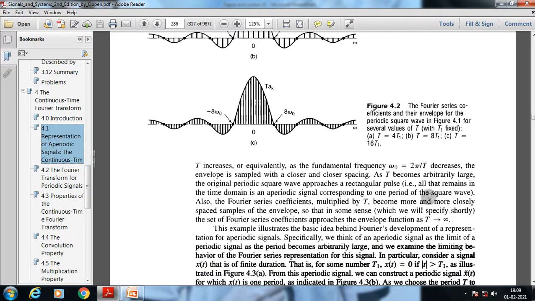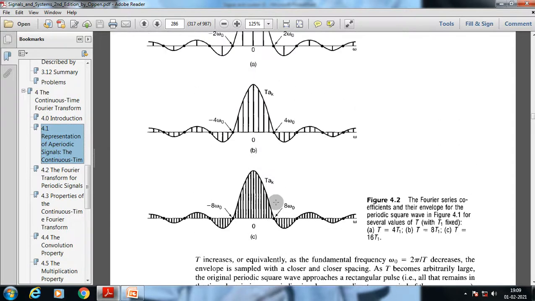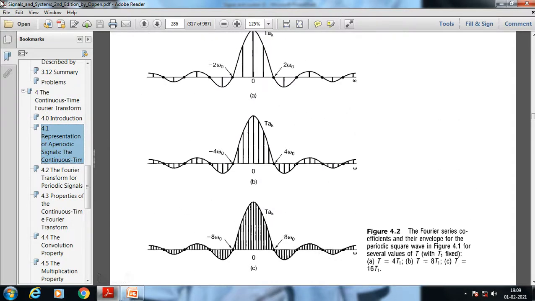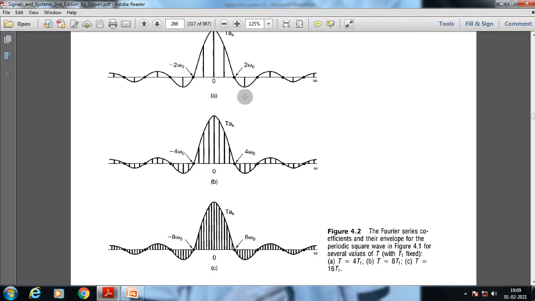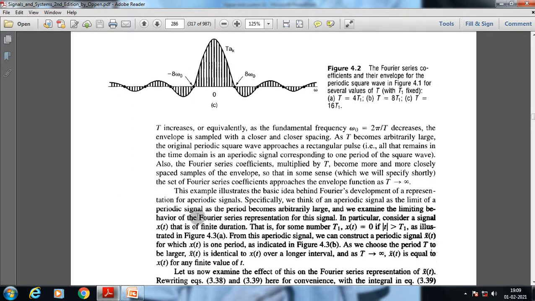Now this relationship we already know, and from this graphical representation, what we have here is the periodic signal as the period becomes arbitrarily large, and we examine the limiting behavior of the Fourier series representation for this signal.